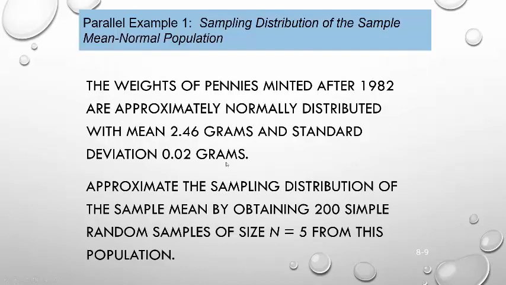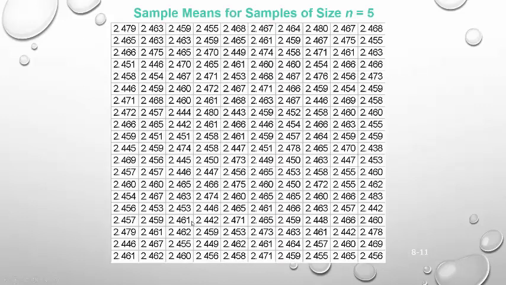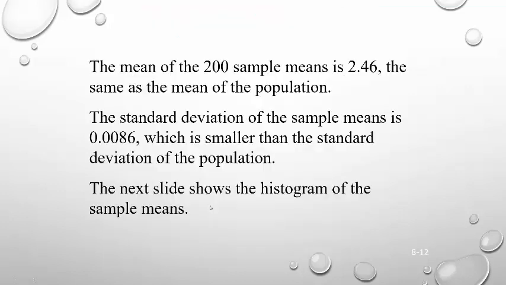Now just going back, notice how that sample of 5 was different from the population average, what we thought it would be. And that makes sense because it's a sample, it's not going to be exactly right because it's only 5 pennies. So this slide contains 200 averages. Each one of these values is an average from a sample of size n equals 5. So we know that the mean of the 200 samples is 2.46.